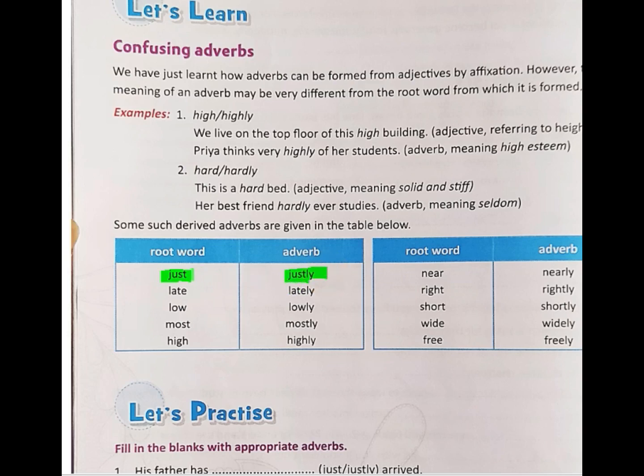The word just is an adjective, which means somebody who is noble and gives out justice. Let us say Chandragupta Maurya was a just king. Here just is an adjective and justly is the adverb form.